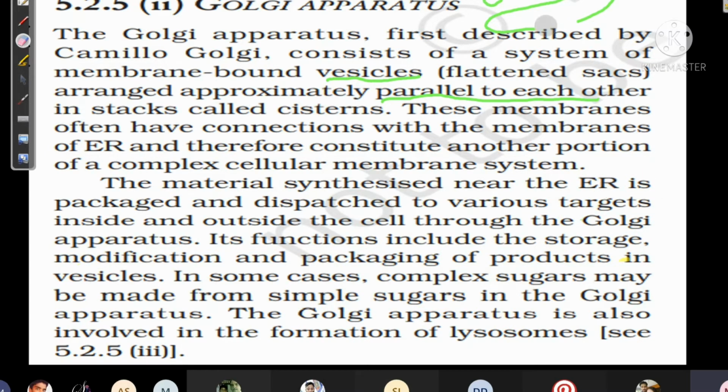For example, in our body, enzymes are present. Then different types of proteins are there. Our hair is a protein. Skin is also made up of keratin protein. Like that, different proteins are there. So wherever the proteins and lipids are required, there they will be supplied.